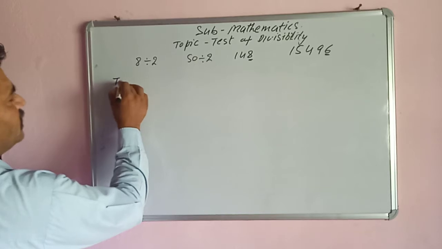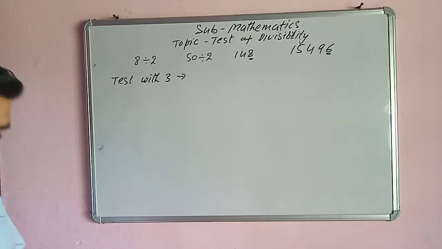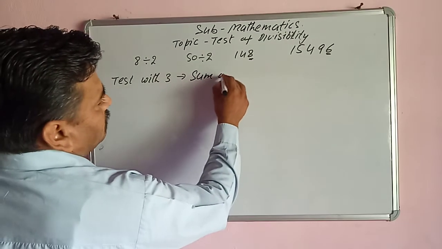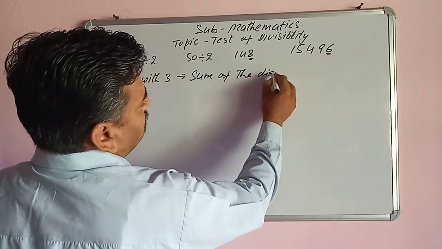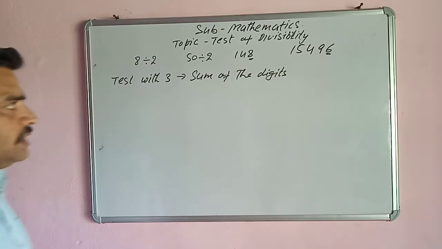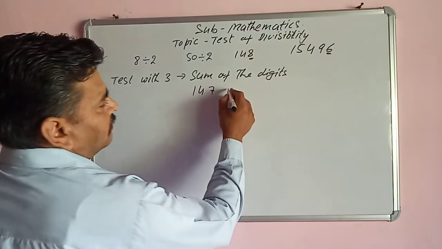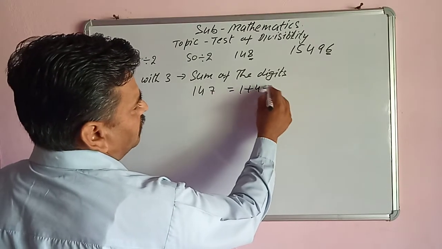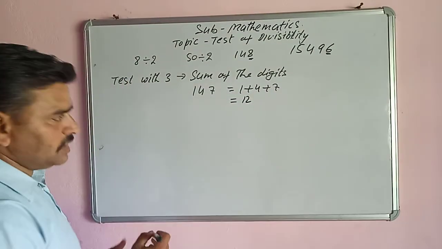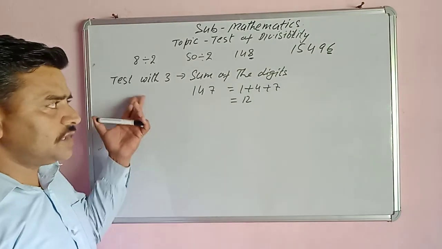Next, test with 3. For the test with 3, we find the sum of the digits of a given number. That should be divisible by 3. Suppose the number is 147. The sum of digits is 1 plus 4 plus 7. 1 plus 4 is 5, 5 plus 7 is 12. 12 is divisible by 3.